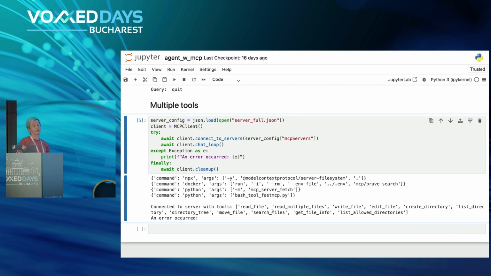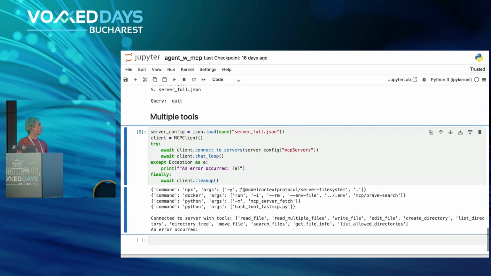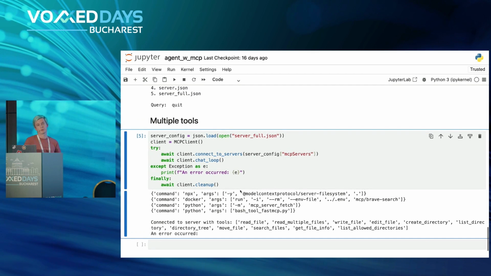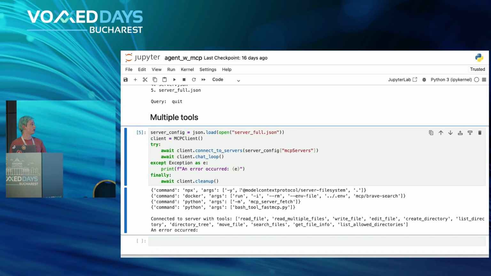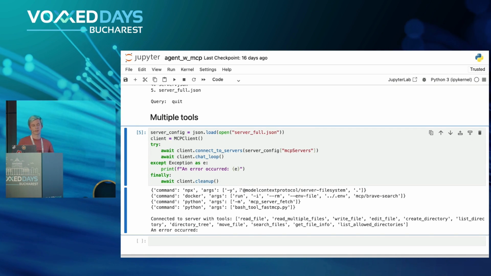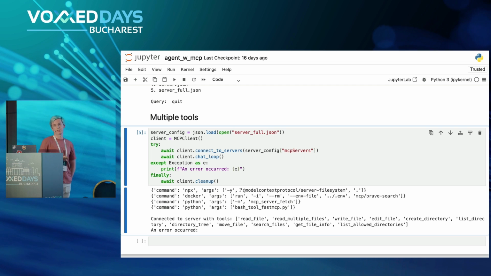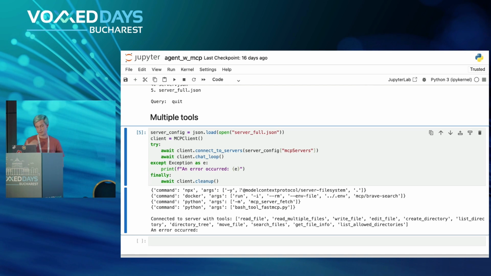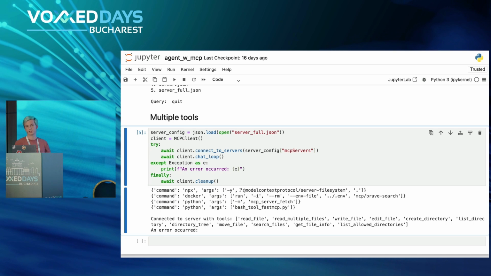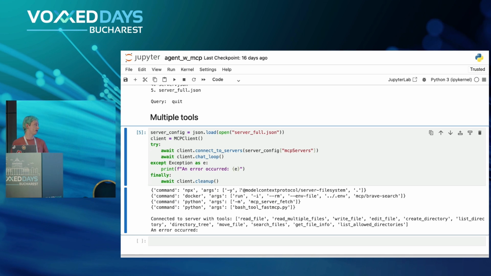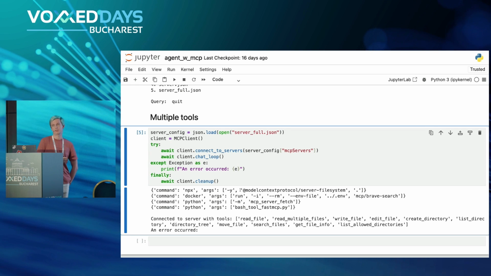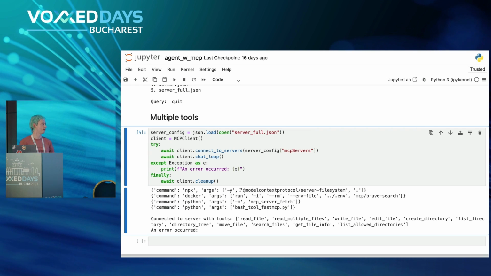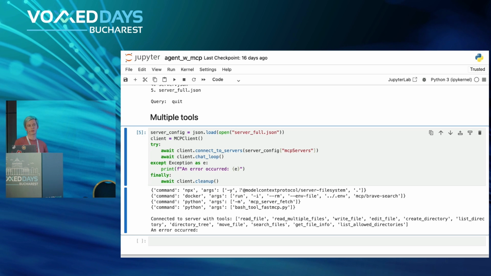But basically, it would be the same behavior as we've seen before, but it is much more involved because now we can easily connect any servers we want, any servers defined by the community, by Anthropic, and so on. And actually, I think yesterday, OpenAI also announced that they will be adopting the MCP protocol for ChatGPT models as well. So you will be able to use the same tools you use with Claude with OpenAI.